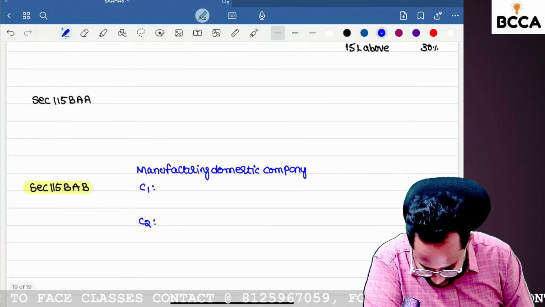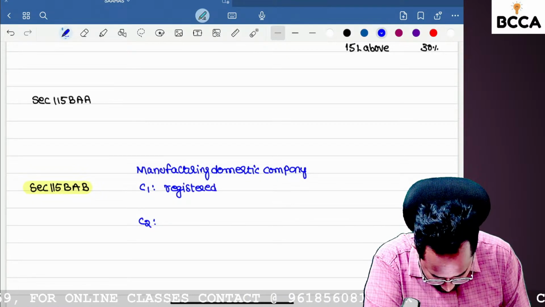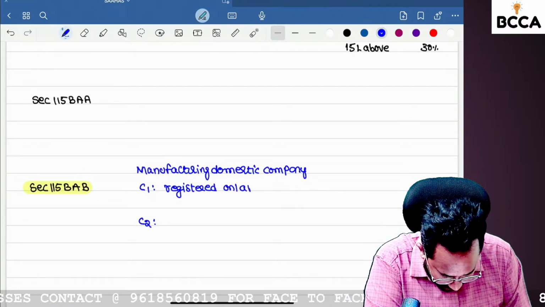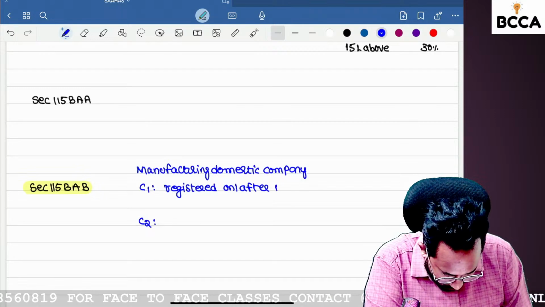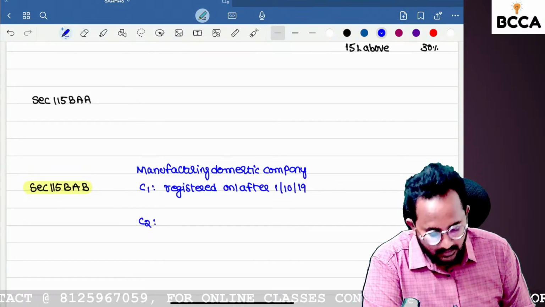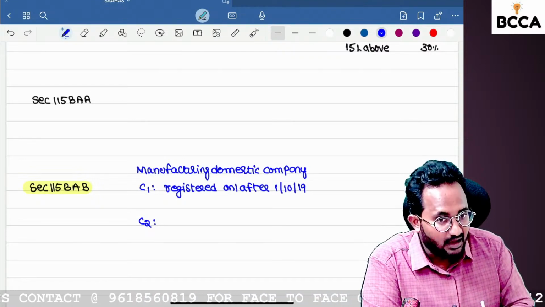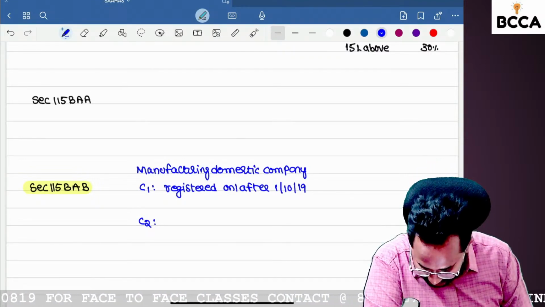What are the conditions? The domestic manufacturing company must be registered on or after 1/10/2019.